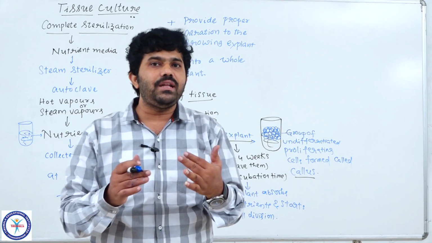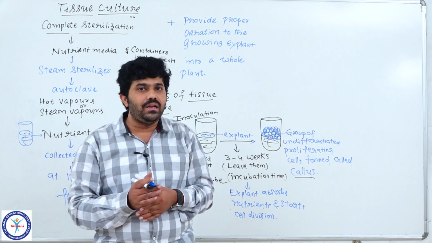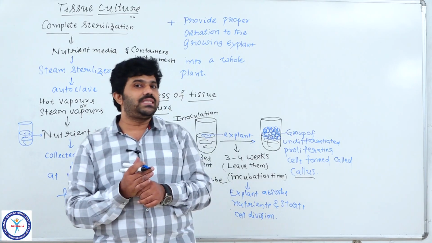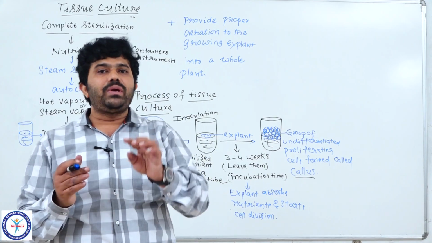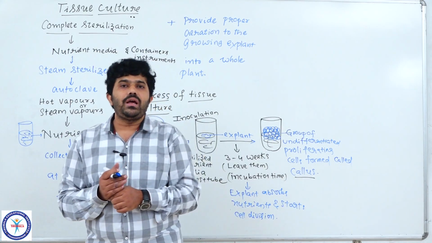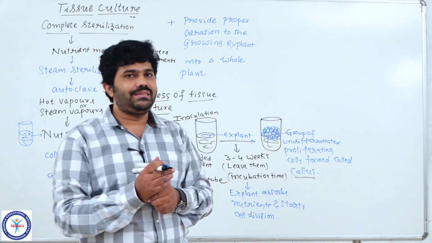And we have to change the phytohormones according to the requirement of organs during organogenesis. In organogenesis, first we expect to see in tissue culture a stem or small leaf primordia, like a shoot, coming out of the callus.